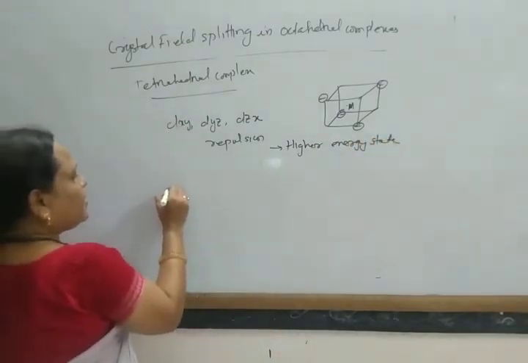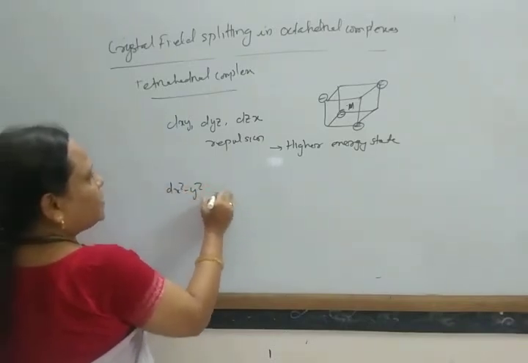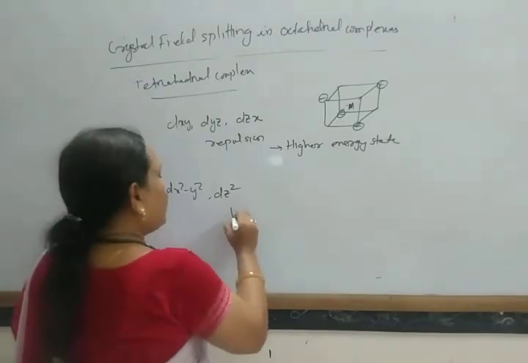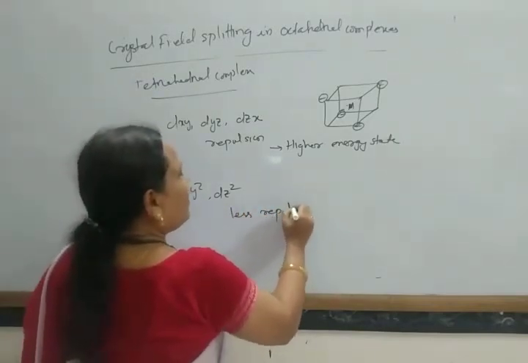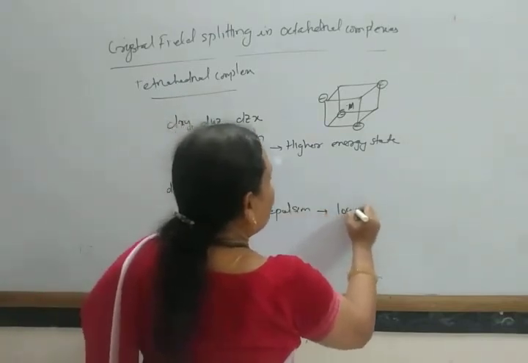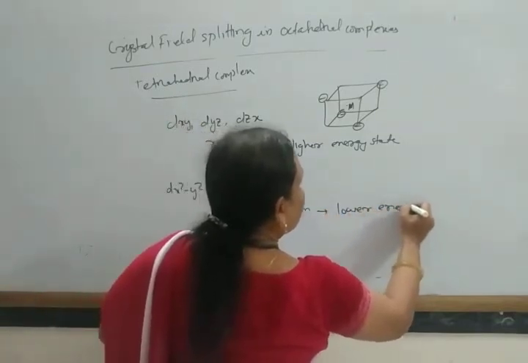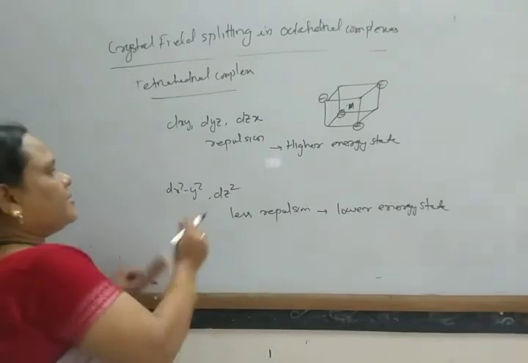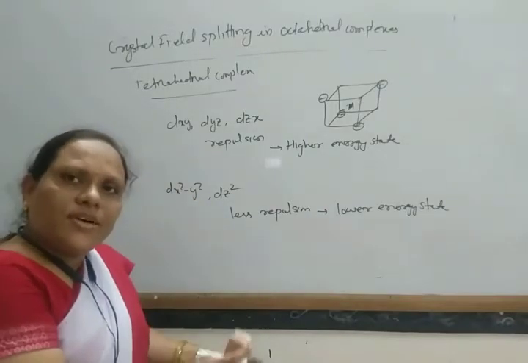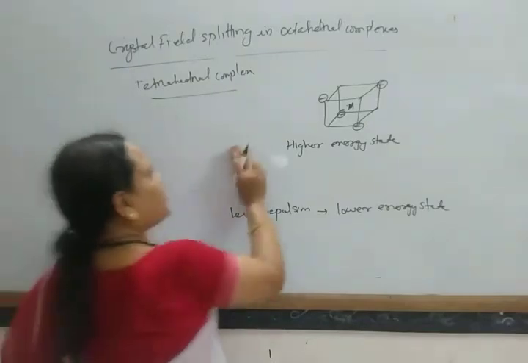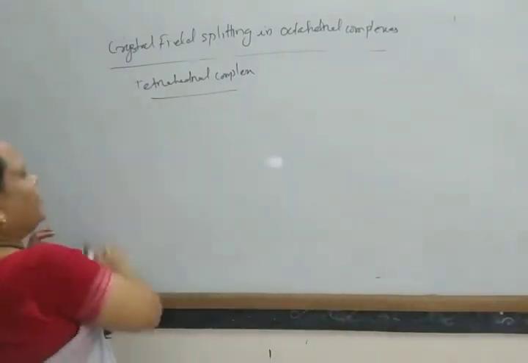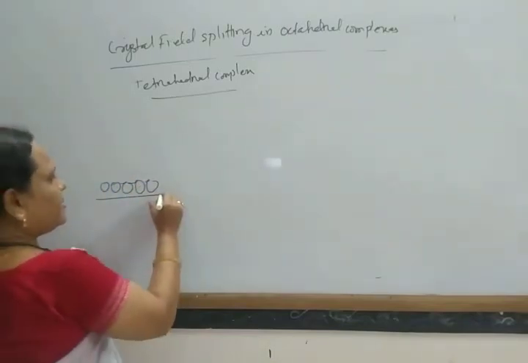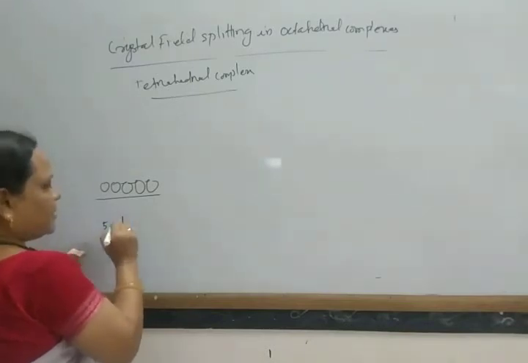And the orbitals dx square minus y square and dz square remain along the axis and they get less repulsion and go to a lower energy state. So in this way the splitting is just the reverse of the octahedral field. Look here. So these are the 5 degenerate d orbitals.